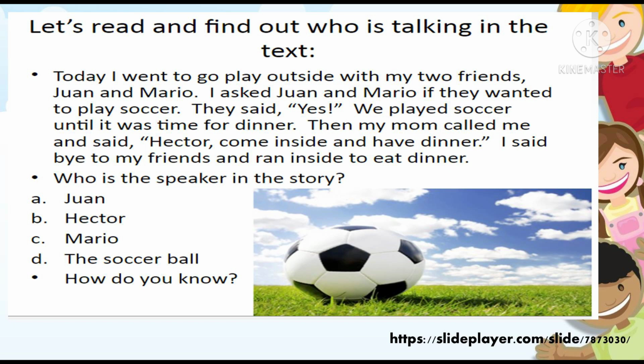Who is the speaker in the story? Letter A, Juan. Letter B, Hector. Letter C, Mario. Letter D, the soccer ball. If your answer is letter B, which is Hector, then you are correct.